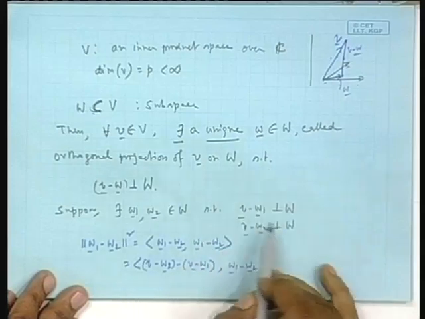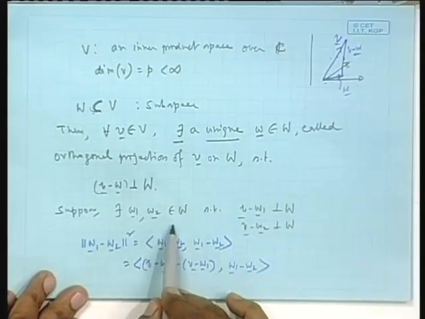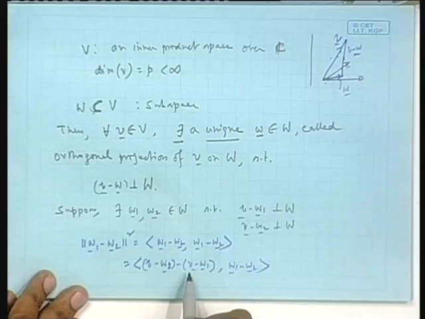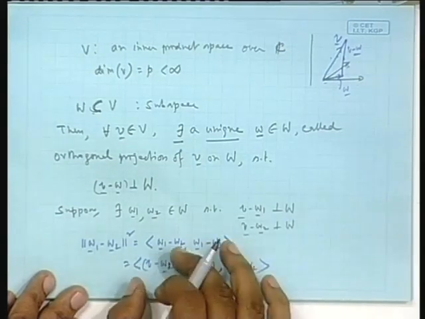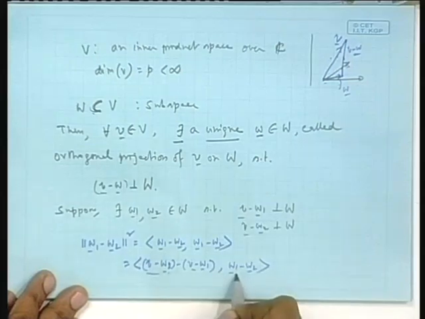Now, W1 belongs to capital W, W2 belongs to capital W. So W1 minus W2 belongs to capital W, and this is the inner product. I can take out this component first. This inner product can be separated into two inner products, one with this. What will that be?